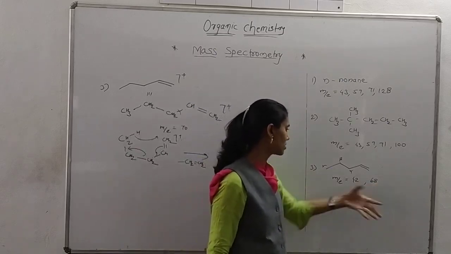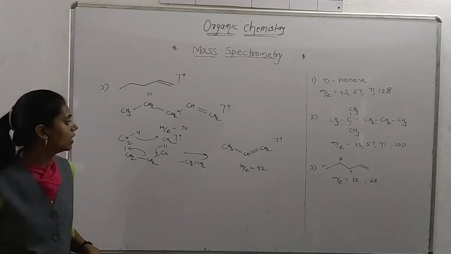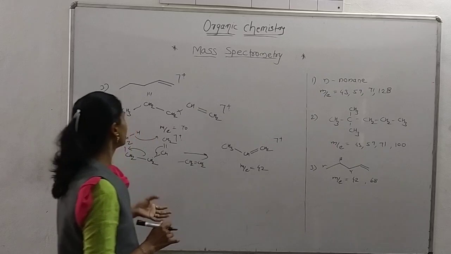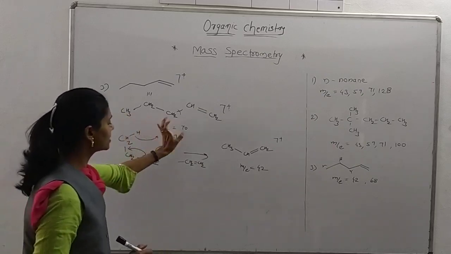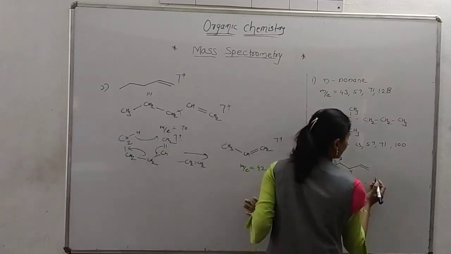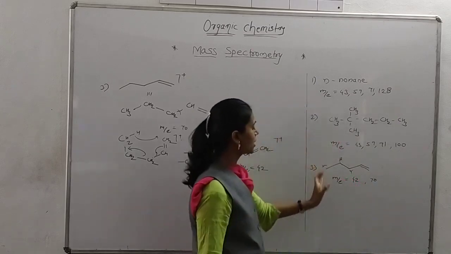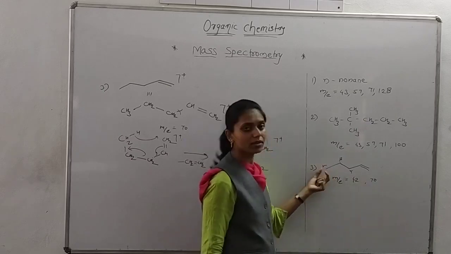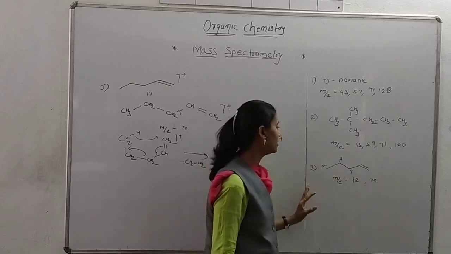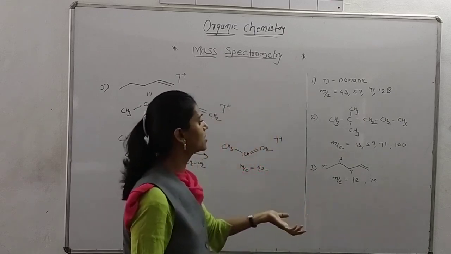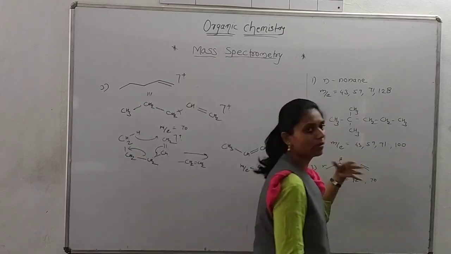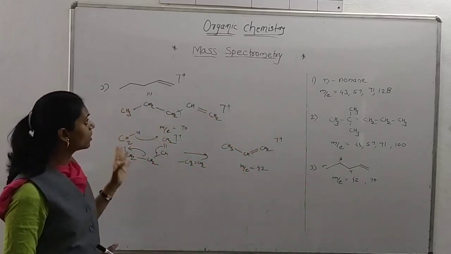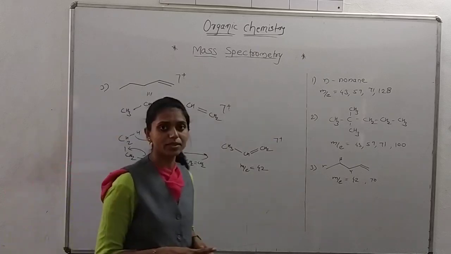Actually, I am writing this value 68. It's the molecular ion, and it was not given in the example, but I am writing it here. So whatever value we are getting here, it's 70. So there is 70. There is no possibility here, since we can't remove CH2 from the middle side. Okay, as there is 69, we are removing one hydrogen. In the first time, there was my mistake. I am writing this m/e value by my side. So this is about these problems on mass spectrometry. Thank you.